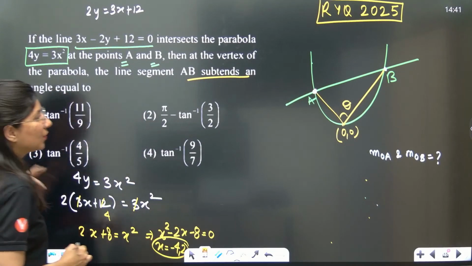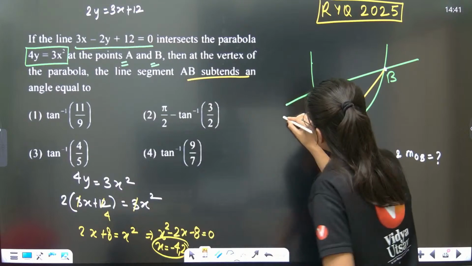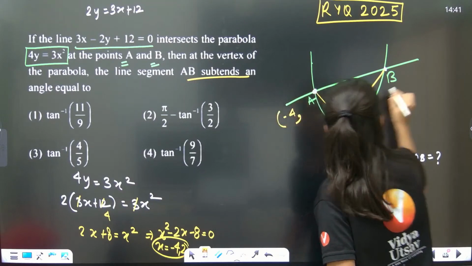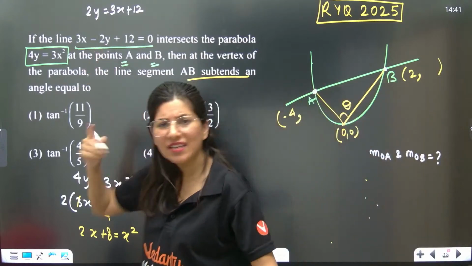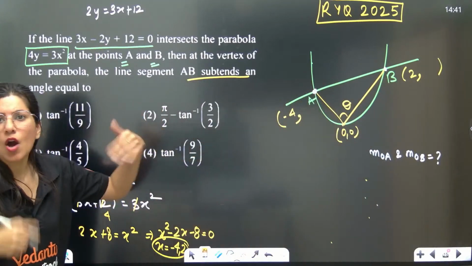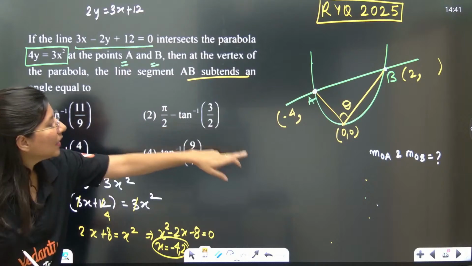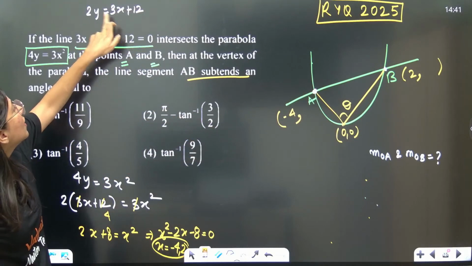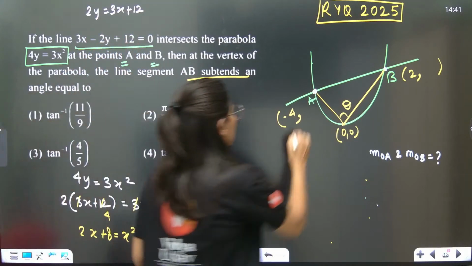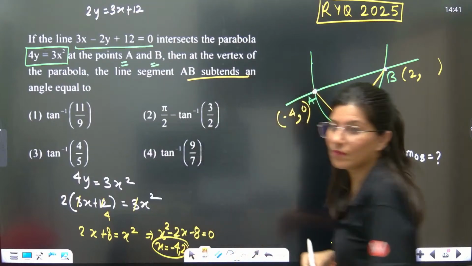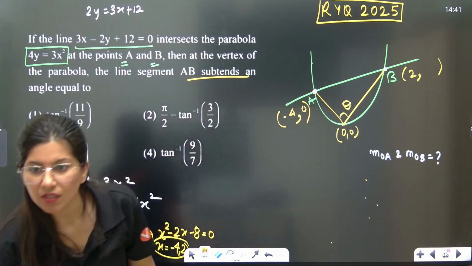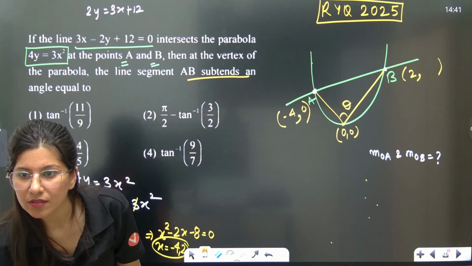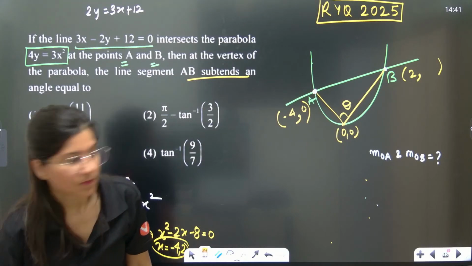So the coordinates of A are minus 4 comma something, and the coordinates of B are 2 comma something. When I put x equals minus 4 in the parabola or in the line, y will be 0. Oops. Have I done anything wrong over here? Check the calculation. Sorry.